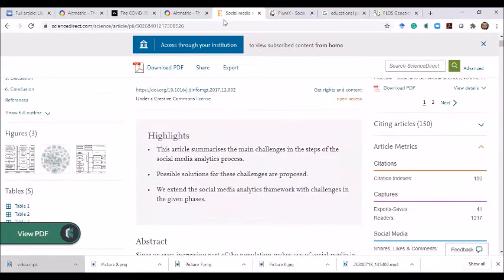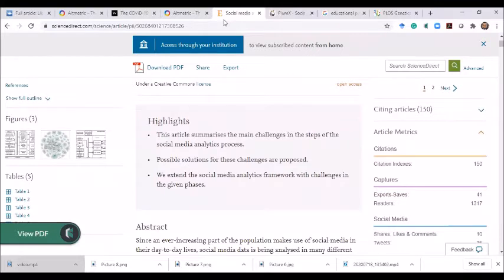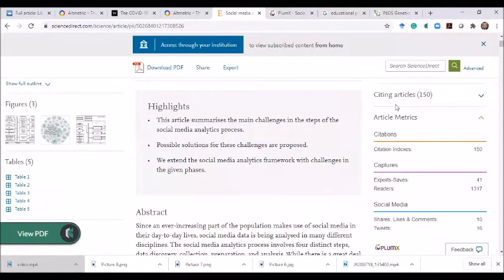Here you can see the article metrics: the article has been cited 150 times, exported 41 times, read 1317 times, and shared and commented on 10 times. This article is tweeted on Twitter 16 times.